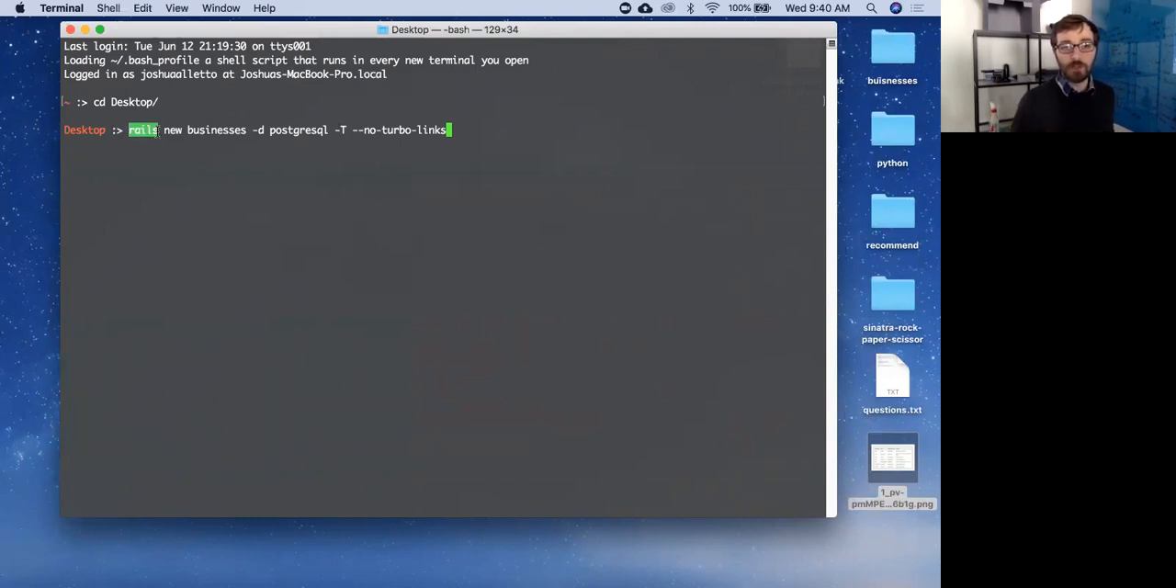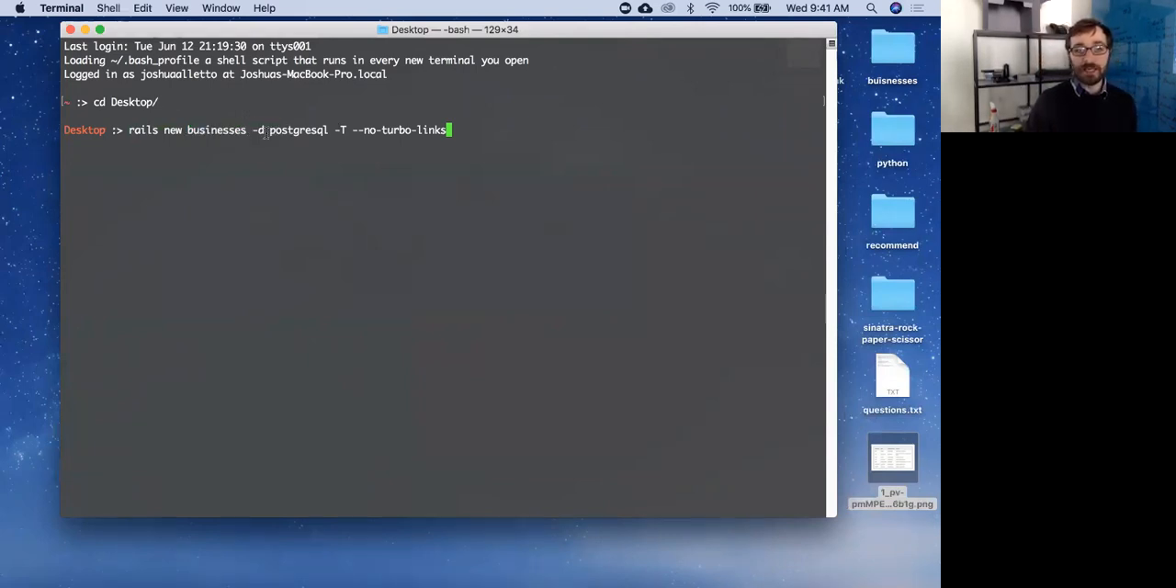So the first command I'm doing is starting a new Rails project by calling rails new. That starts a new project. I'm giving the project a name. Businesses is just what I'm calling it right now. I could call it anything, whatever I wanted my app to be. If I was ripping off Twitter, then I would do rails new twitter-ripoff or whatever, right?